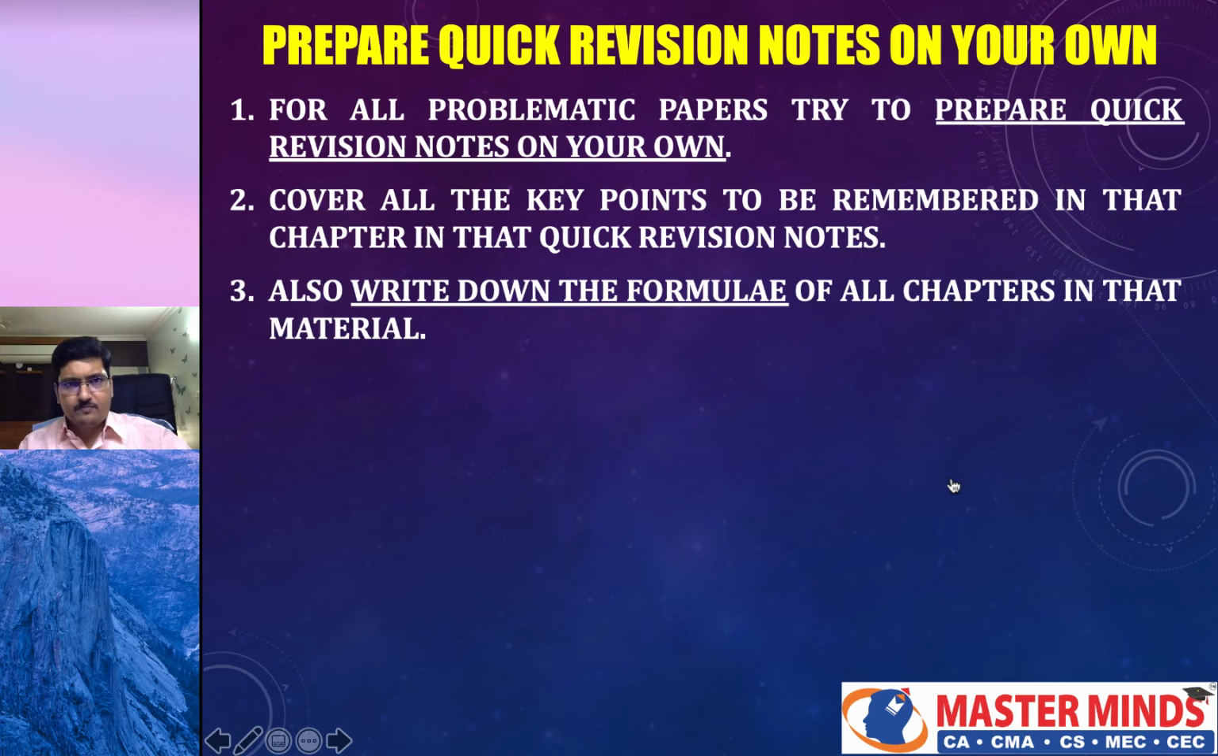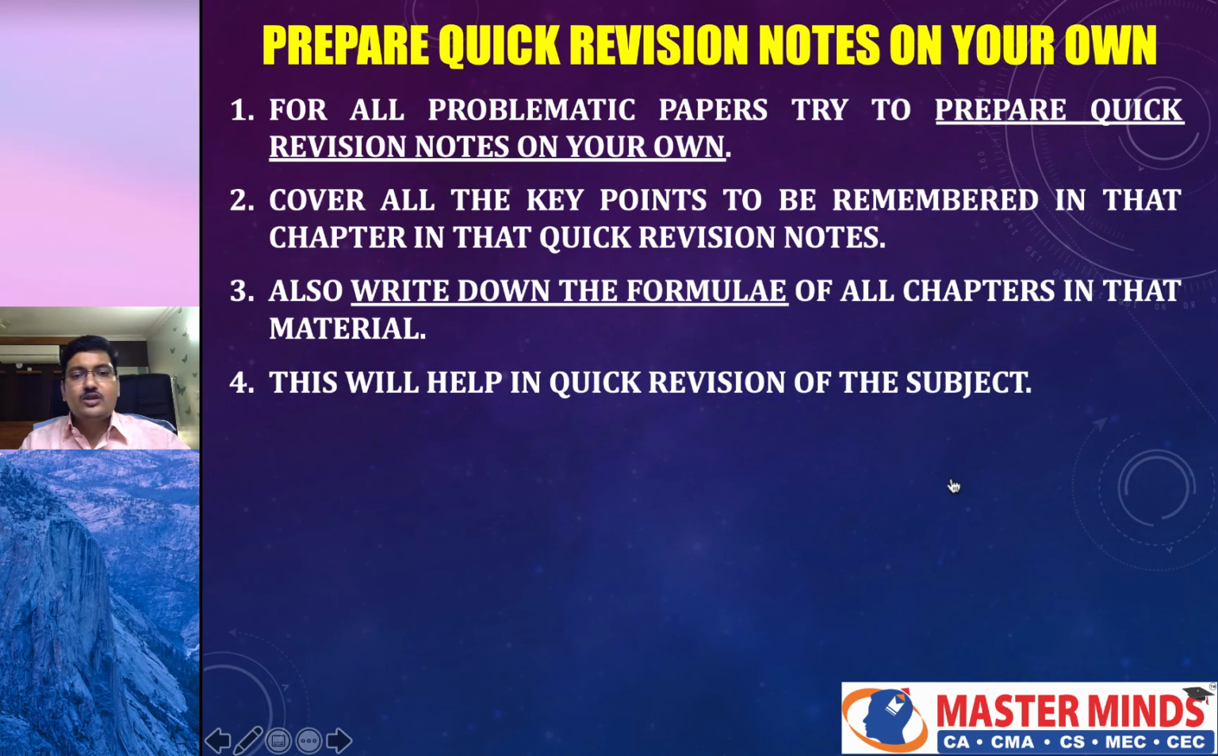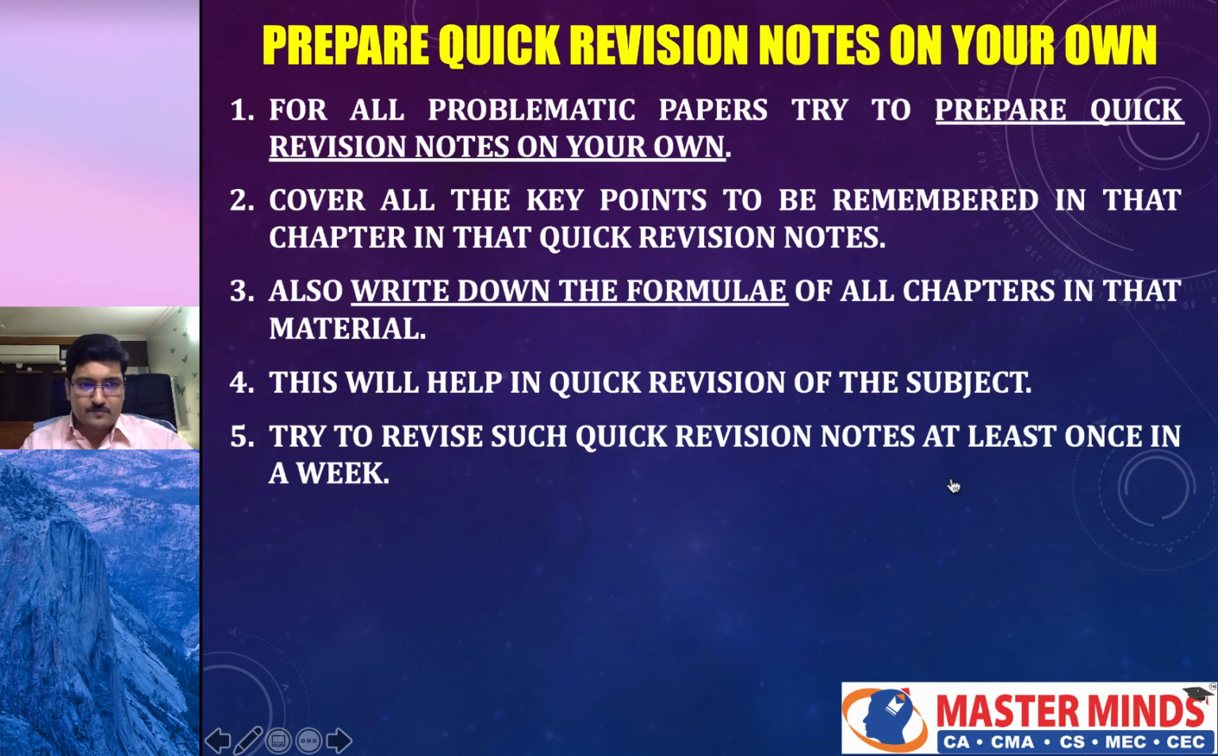For example, formulae or points to be remembered while solving the problem, assumptions to be taken while solving the problem. All these things, there are very good chances to forget. So you better write down all those things in a notebook and try to revise that notebook multiple times. So this will help in quick revision of the subject. Try to revise such quick revision notes at least once in a week, if not possible, at least once in a month.